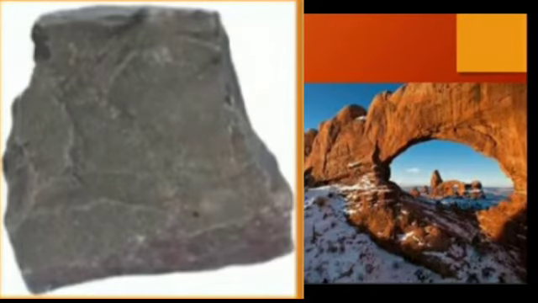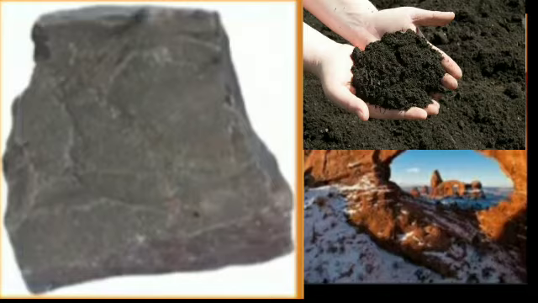In the Western Plateau of Maharashtra, you can see basalt rock, which after breaking turns into black soil. When it gets disintegrated into smaller and smaller pieces, basalt rock turns into black soil.